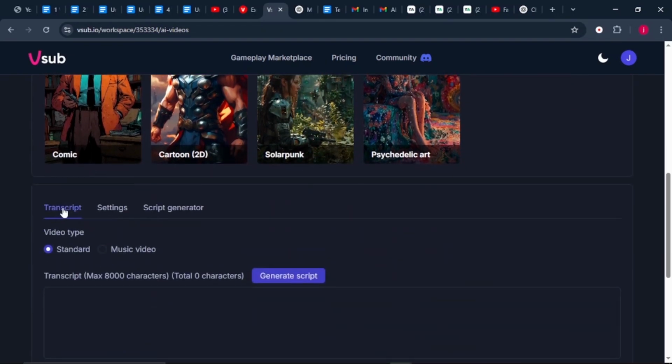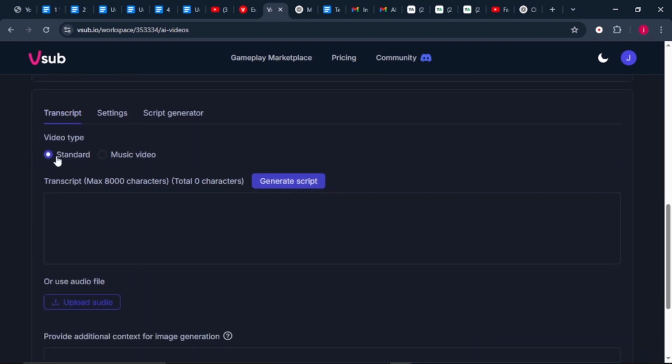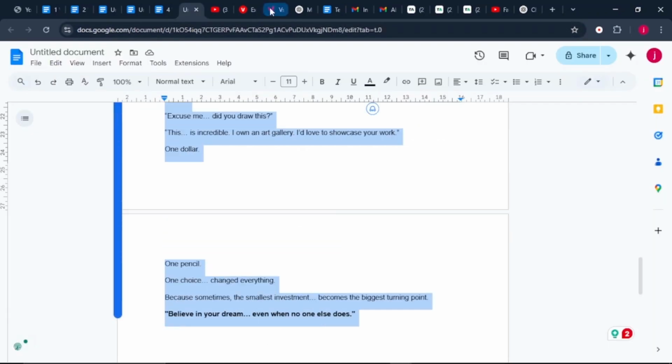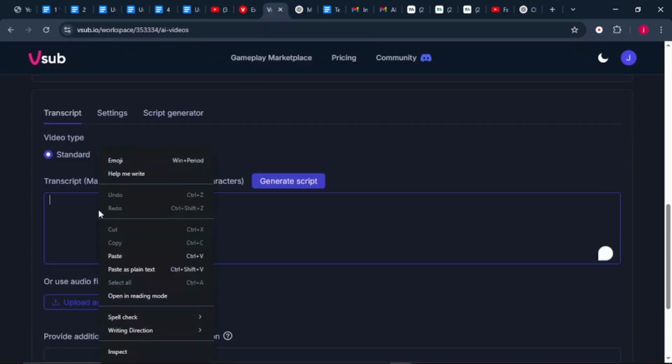Here we've got transcript. Under transcript, we'll make sure that standard is selected. From there, we need to paste in our script. So we'll go to our story and we'll copy the entire script. Come back to VSub and we'll paste our script here.